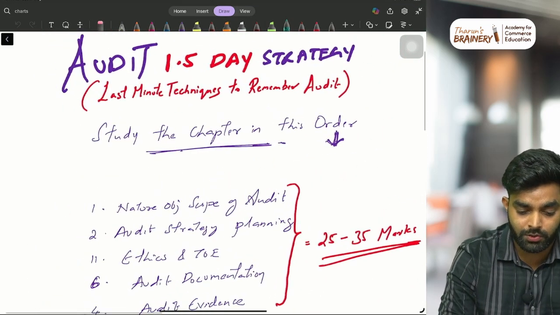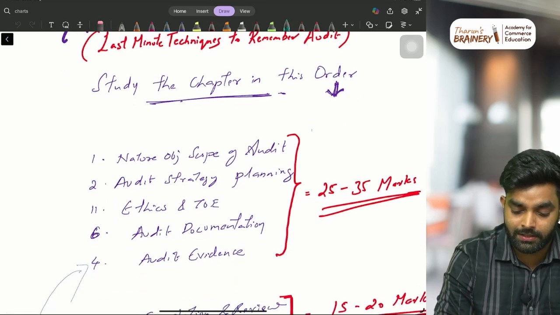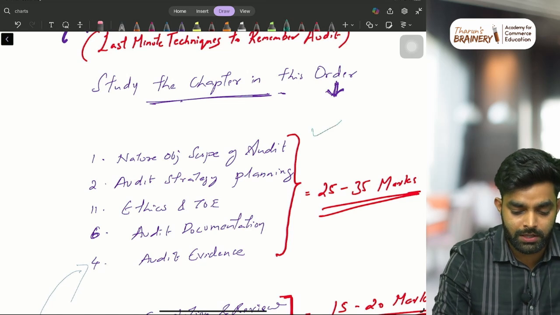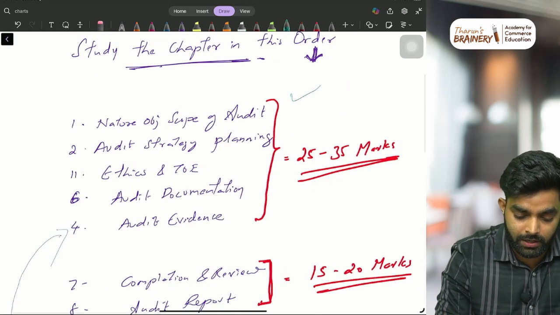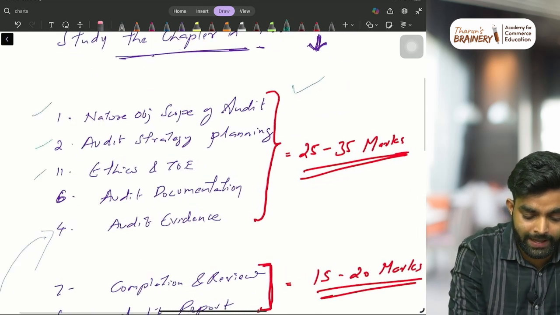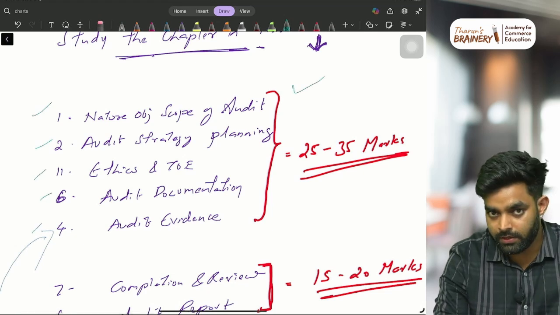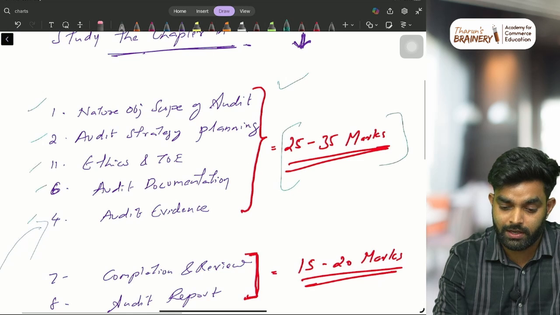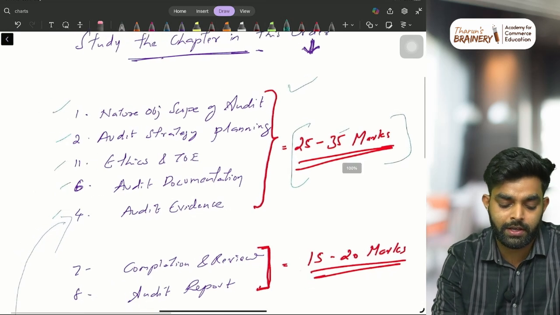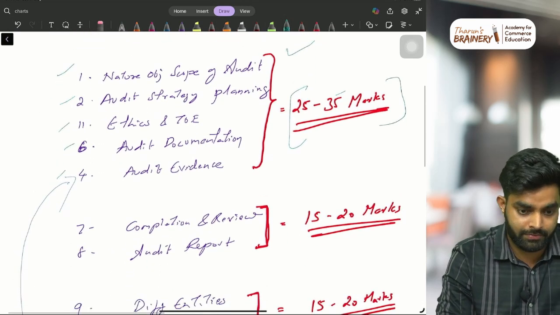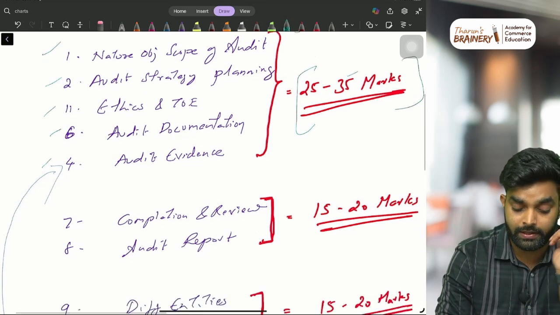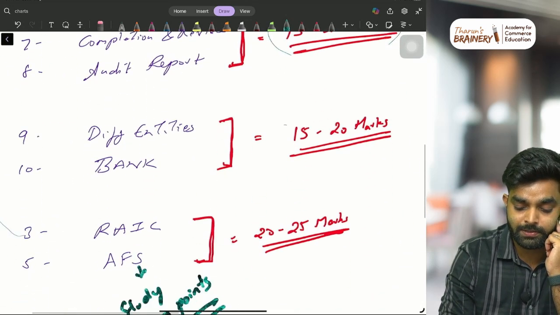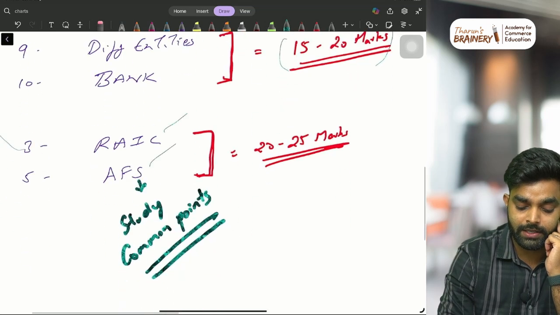In your 1.5 days, just do one thing. Study the chapters in this order. This is what I would always prefer. The benefit of this order is that first you study chapters 1 to 11, 6 and 4. Finish it, group it as one chunk, and you will get around 35 to 40 marks from MCQs plus descriptive together. Then go with completion, review and audit report, another 15-20 marks, then different entity plus bank, then risk assessment, internal control plus AFS, financial statements.